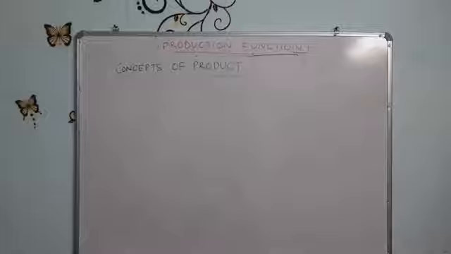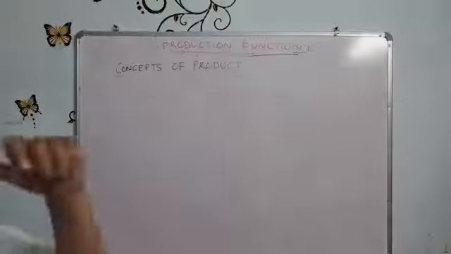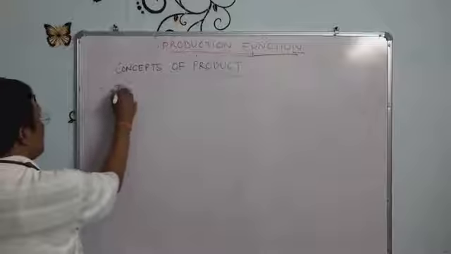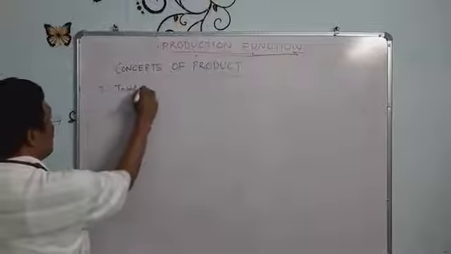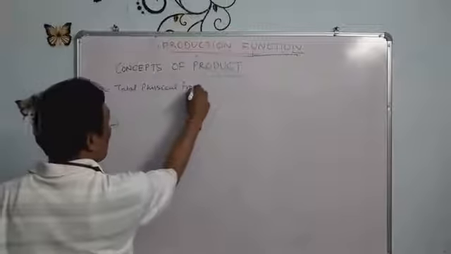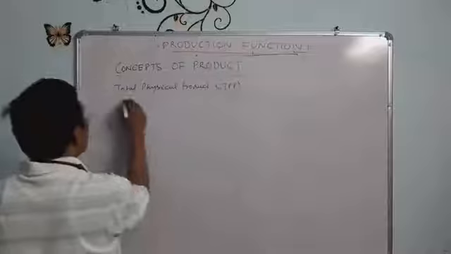The first concept is total physical product, or total product. In short, it is called the TPP.